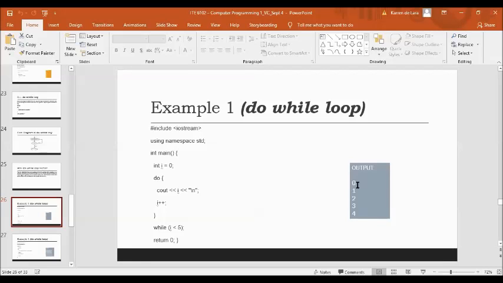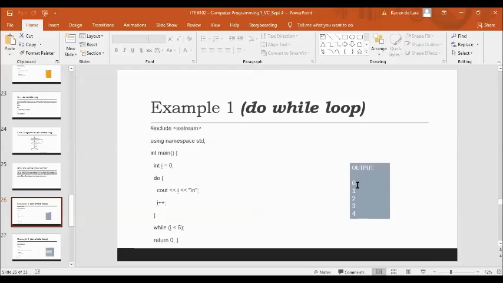So the next value of I will be 1, and then you display the value of 1, then you increment it, and then you evaluate if 1 is less than 5. If it is true, then the next value of I will increment until it satisfies your condition, I is less than 5.